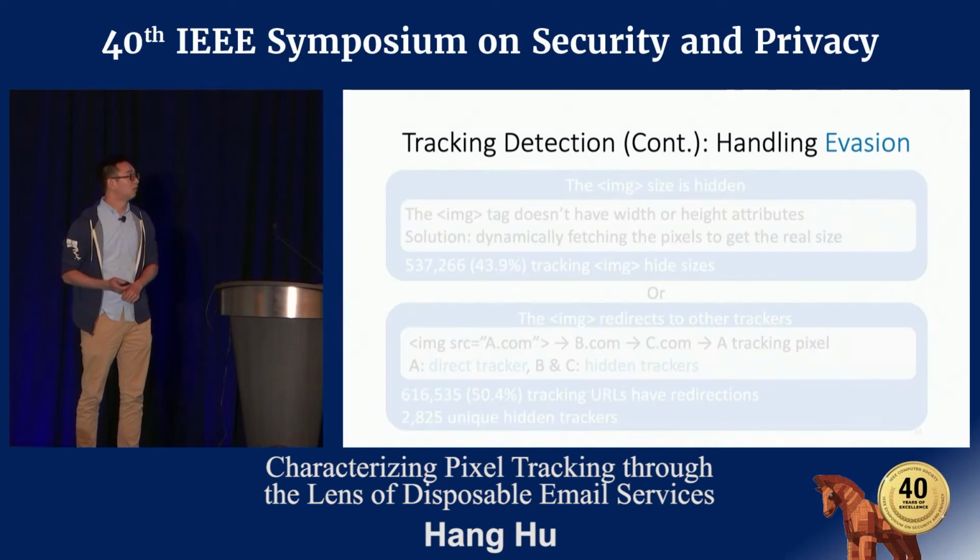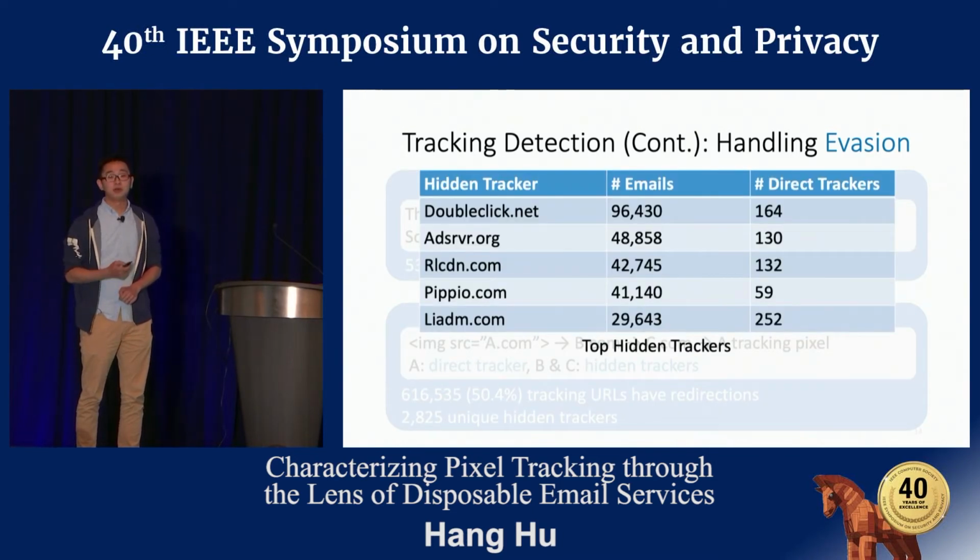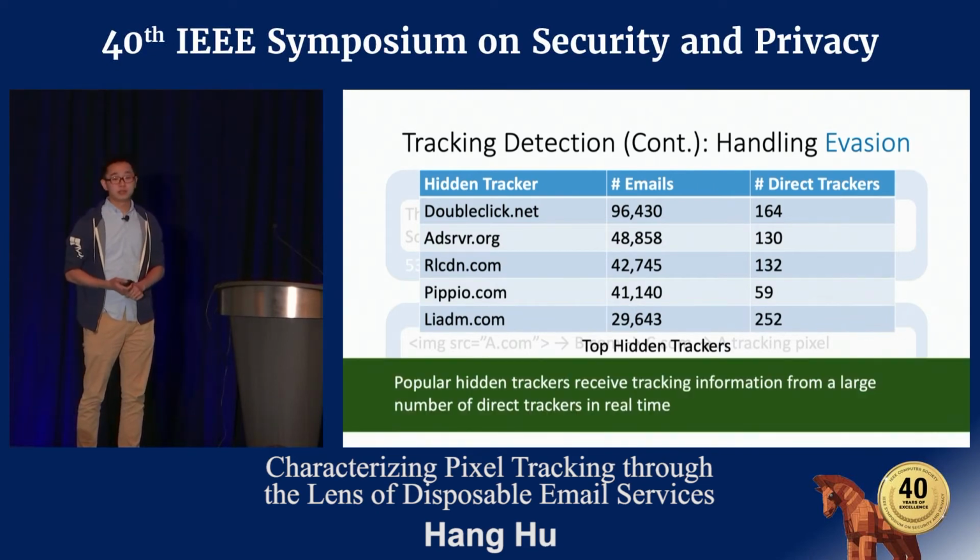Here is a list of top hidden trackers. The most popular hidden tracker is DoubleClick.net. More than 96,000 emails will redirect to it. And DoubleClick.net is a company owned by Google. Popular hidden trackers receive tracking information from a large number of direct trackers in real time.